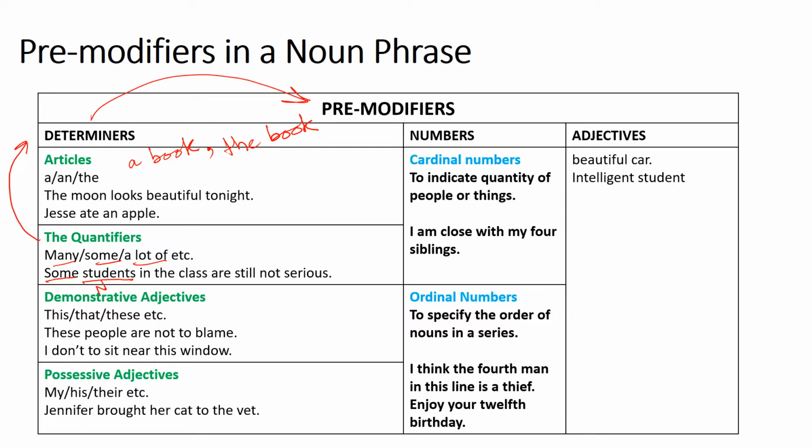Demonstrative adjectives: this, that, these, those. This house, and these people are not to blame. I don't want to sit near this window. So this is a demonstrative adjective. These people may, these is a demonstrative adjective. So this, these are the demonstrative adjectives. Demonstrative adjectives means के determiners हैं, which makes them pre-modifiers.